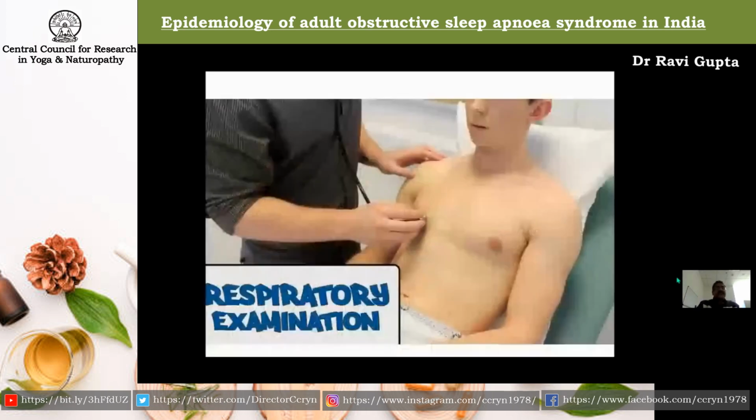Next slide, please. Then we go for the respiratory examination to see if they are suffering from either COPD or ILD, which can reduce the patency of the upper airway by influencing the lower airway. Next slide, please.